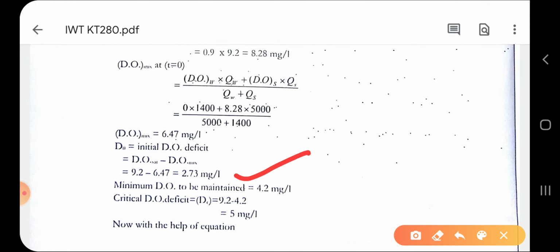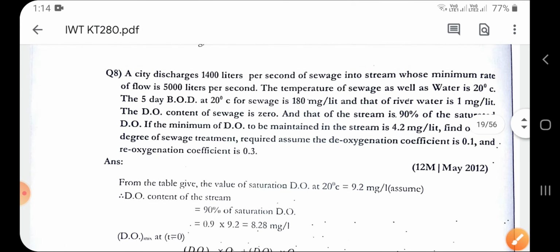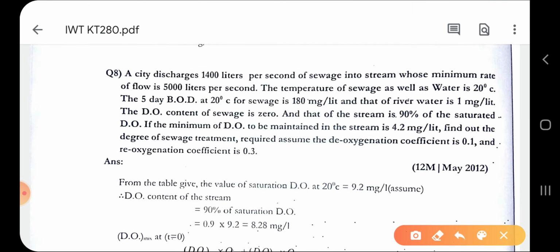Just substitute this value in the calculator, you will get the answer of DO. Therefore the initial DO deficit is DO saturated minus DO mix. The minimum DO to be maintained is 4.27 milligram per liter, as you can see over here.